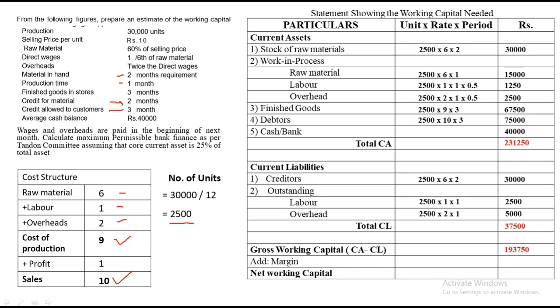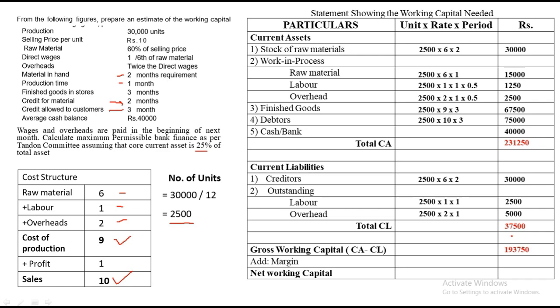Now, the next thing they have asked us to find is to calculate the maximum permissible bank finance, where they are giving you core current asset is 25% of total assets. We'll keep that in mind because that will be useful. Remember one thing, just note down the value of current asset and current liability somewhere, because we'll need those two values to get the Tandon committee values. So 2,31,250 is CA, 37,500 is the value of current liability.